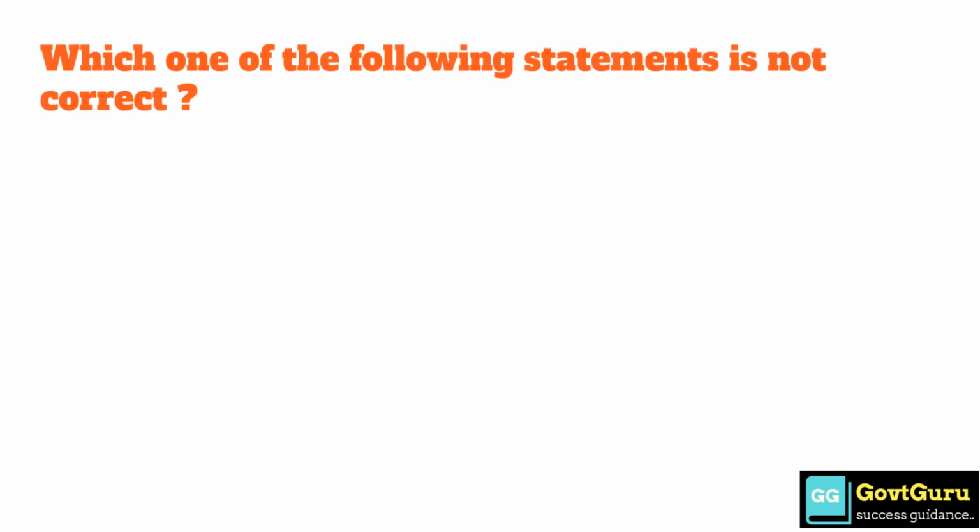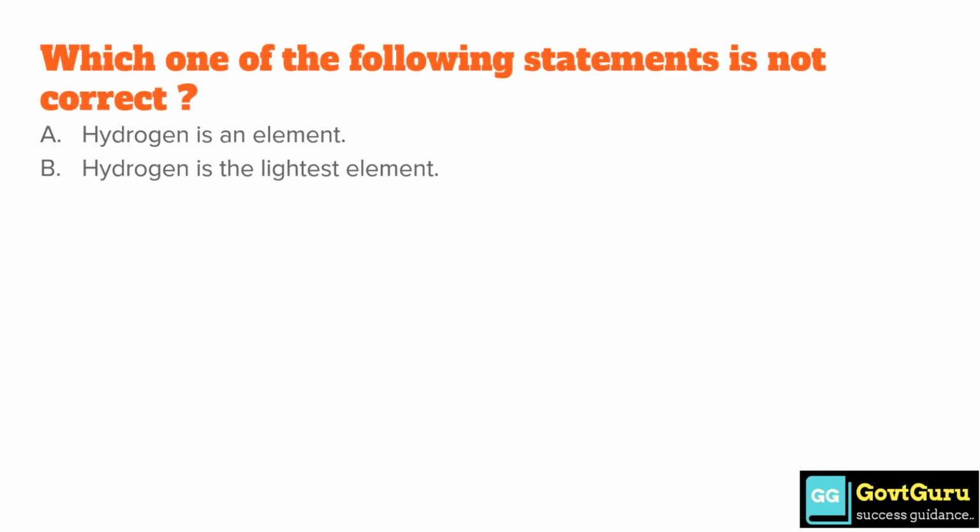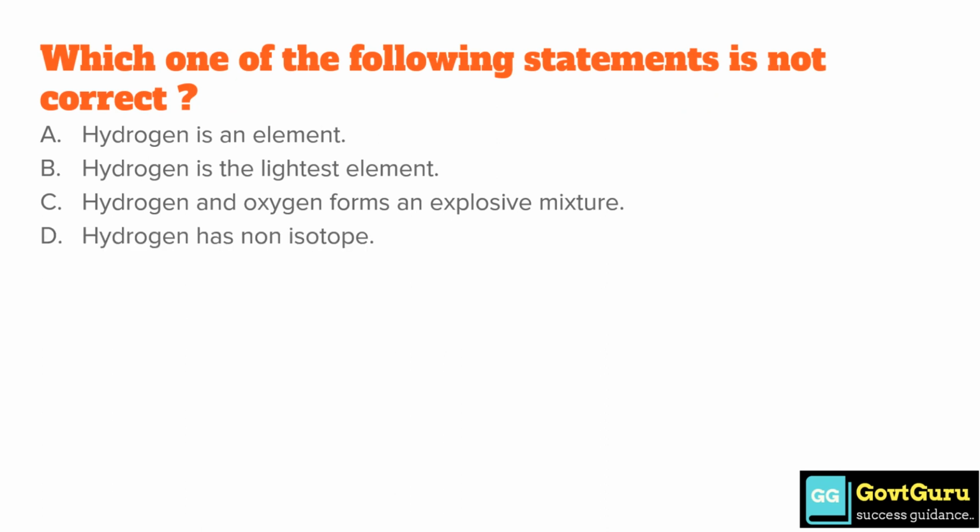Which one of the following statements is not correct? Option A, hydrogen is an element. Option B, hydrogen is the lightest element. Option C, hydrogen and oxygen form an explosive mixture. Option D, hydrogen has no isotopes. So the correct answer is option D, hydrogen has no isotopes.